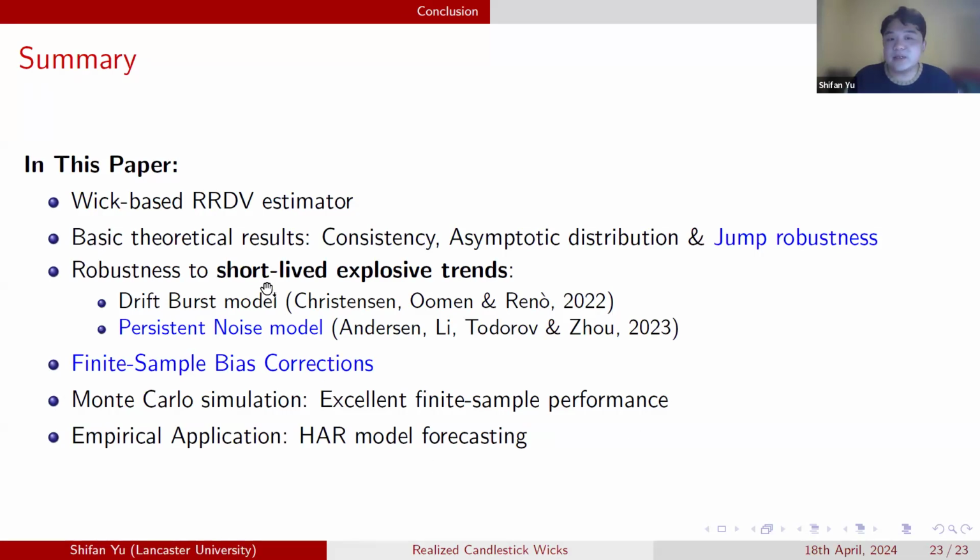And we show its robustness to those extreme events, short-lived explosive trend events. We consider 2 different models, the drift burst model, which is covered in this presentation, and also something else. We also correct for the finite sample bias of our estimator when we apply it in practice. And we have the Monte Carlo simulation and empirical application to show that our estimator can be applied reliably in practice.